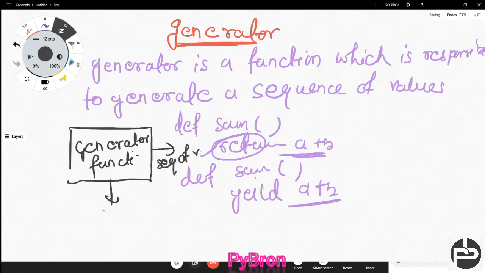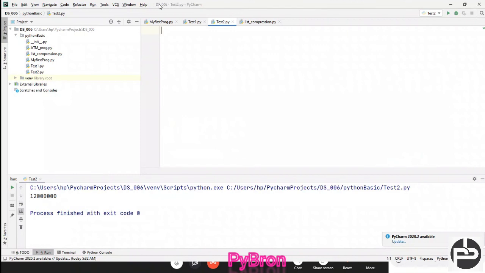with the yield keyword. Okay, just try to understand. We are going to implement it in a while. Def, and here I'm going to define mygen, and inside of mygen I am going to write: yield a, yield b, yield c. Now what we are going to do, just try to understand.